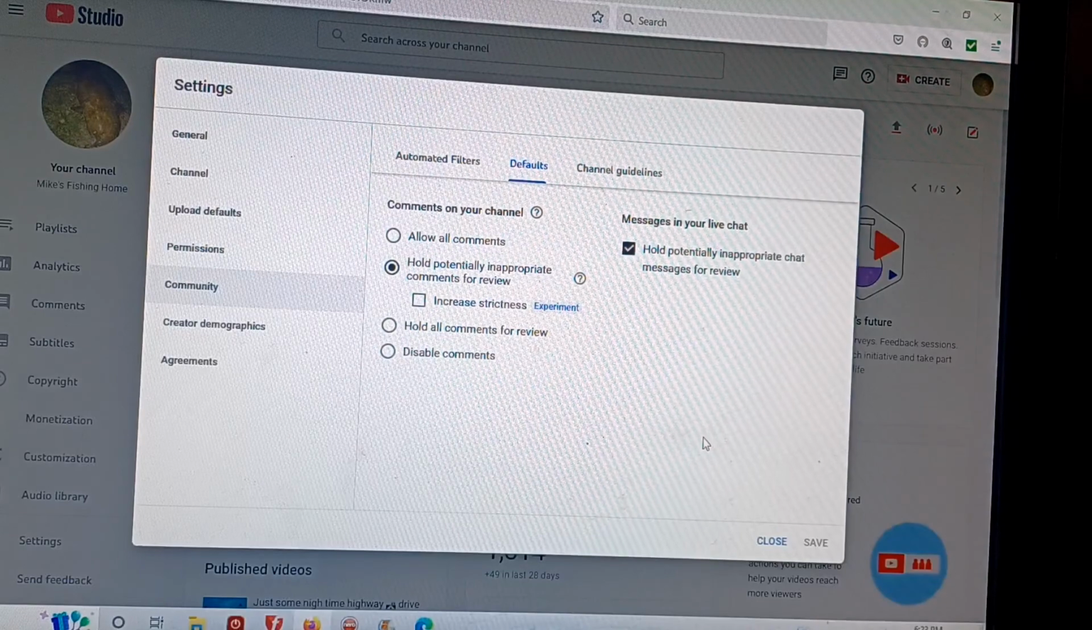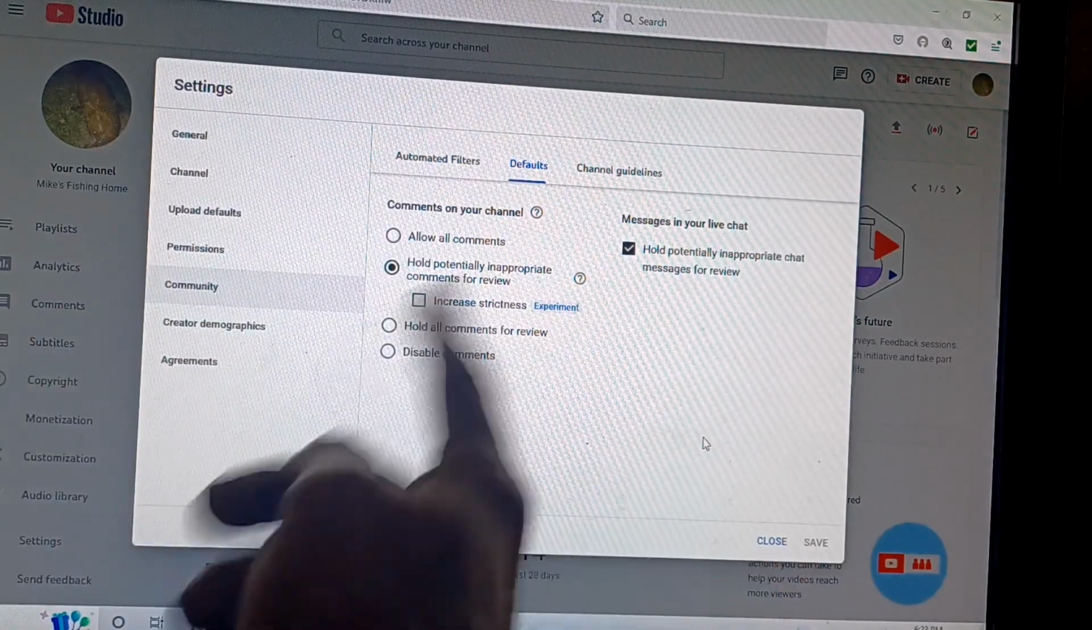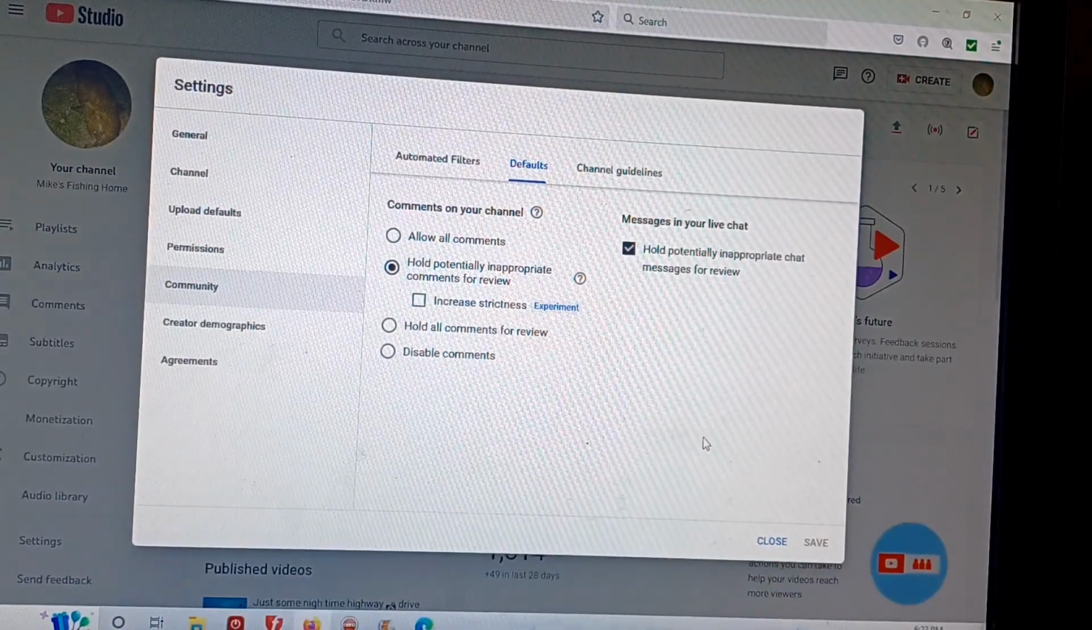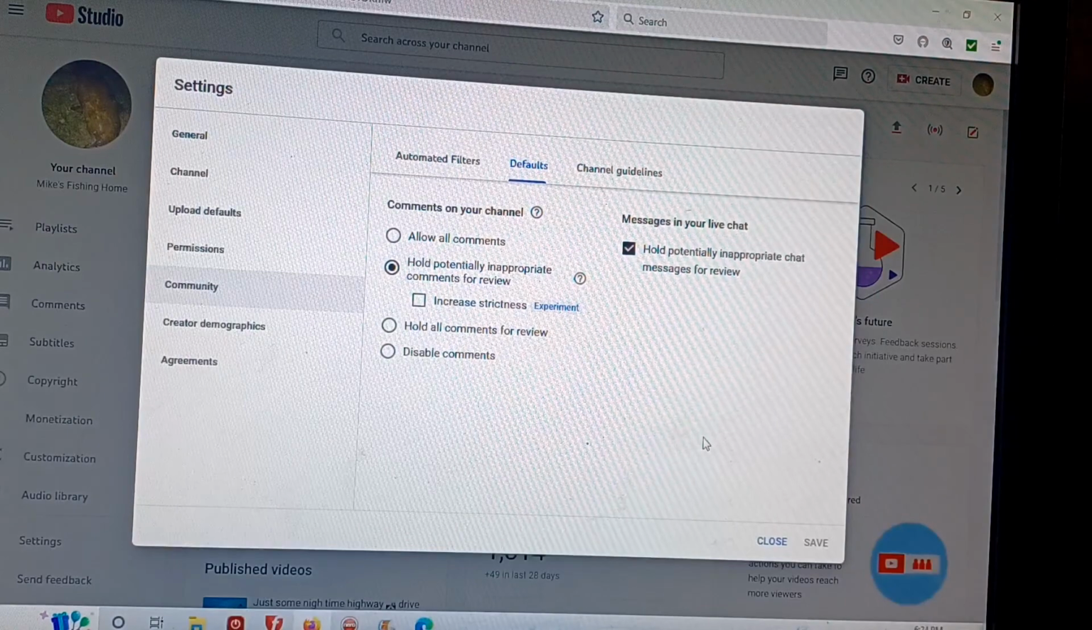So once you do that, then you come down here and you would click save. I don't have to because I already have that setting up. But you click save, and from then on, it will protect you against link drops, those weird bot things that come through, and other stuff like that.